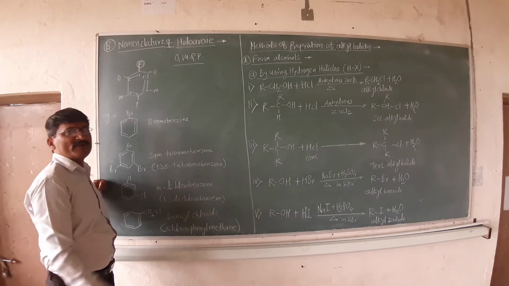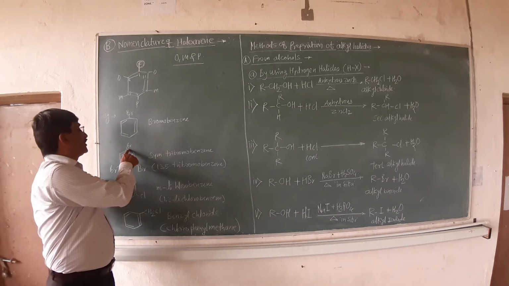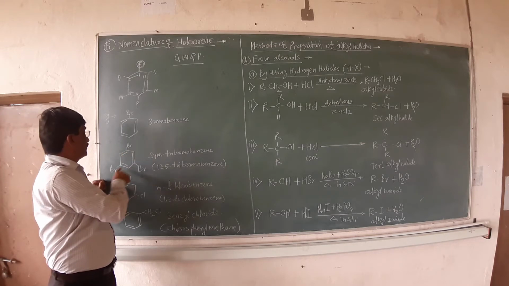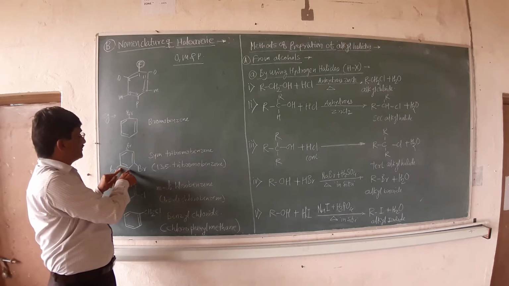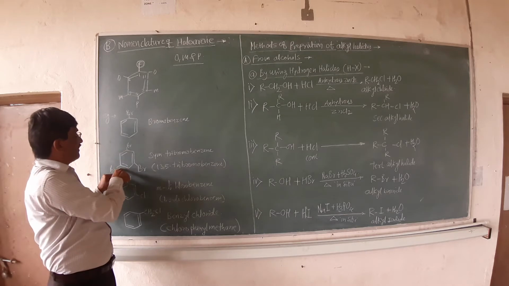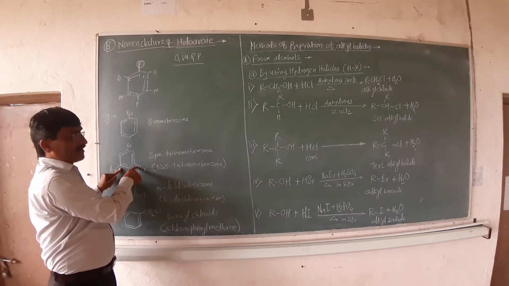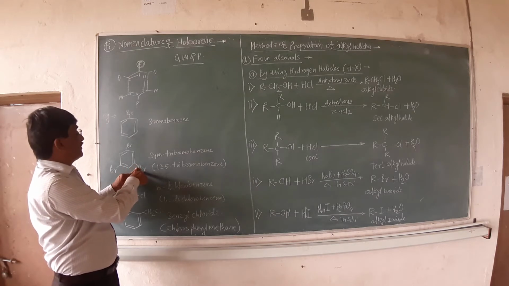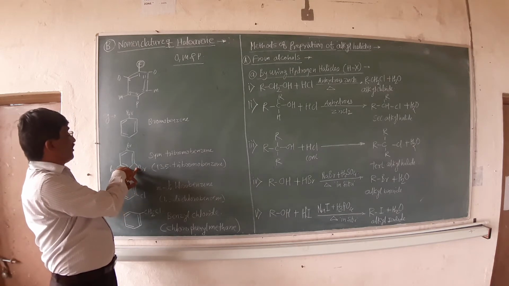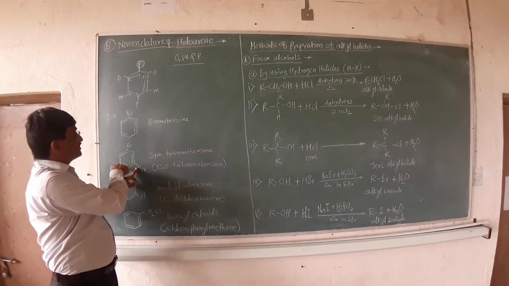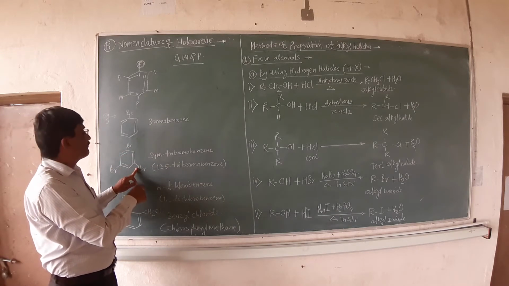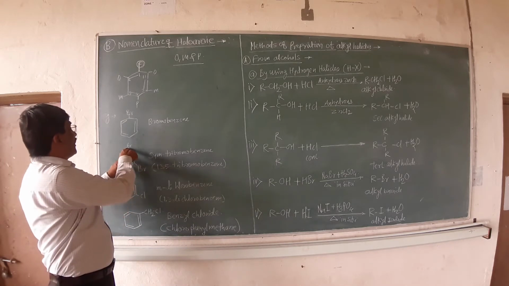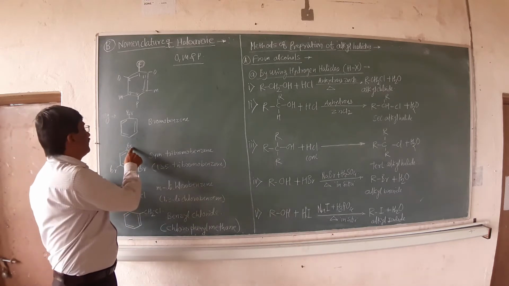If you take another example, a second example, three bromine groups are attached at different points. If you take two bromines with respect to this one, they are at a meta position, and this is ortho.